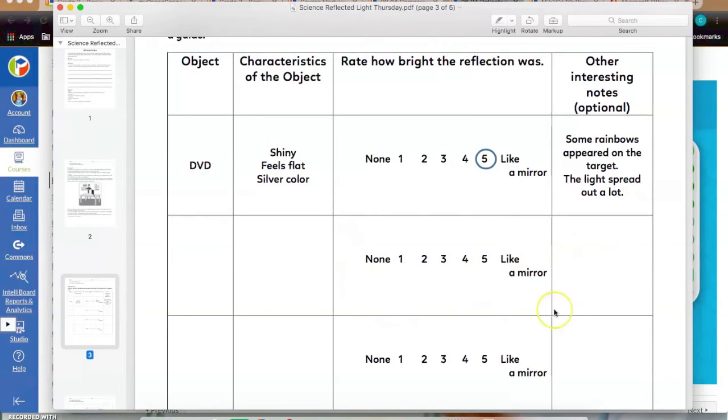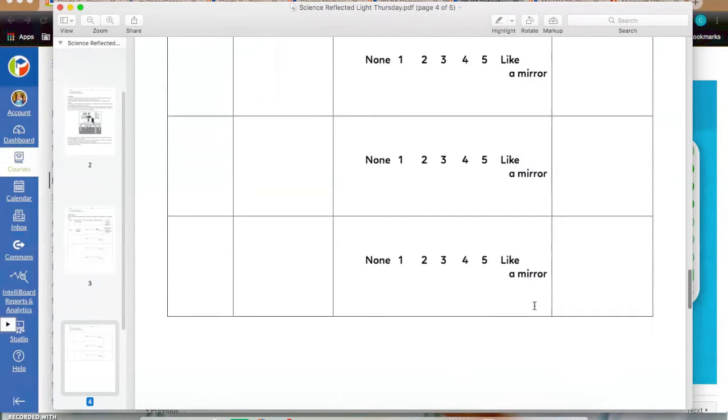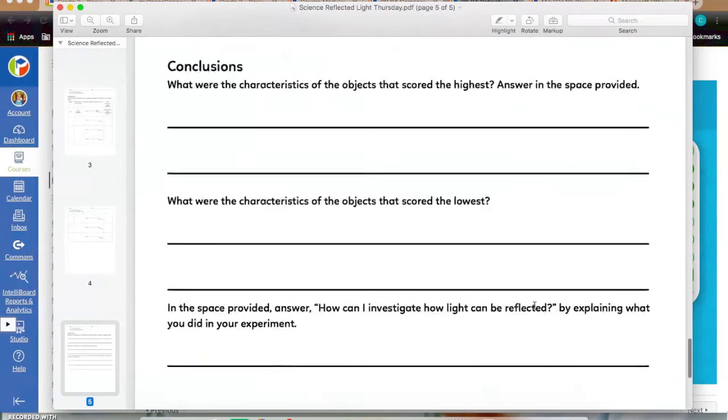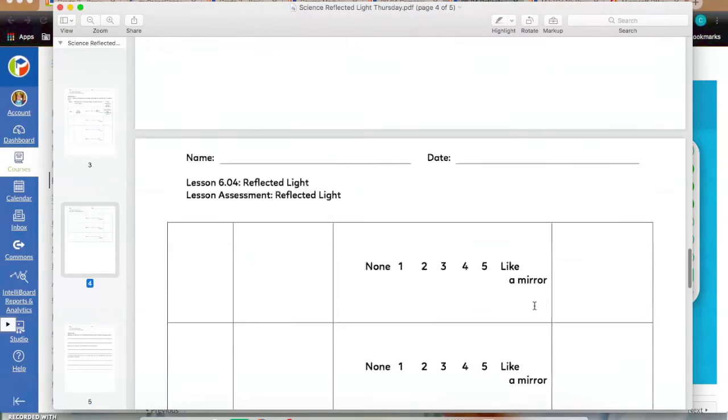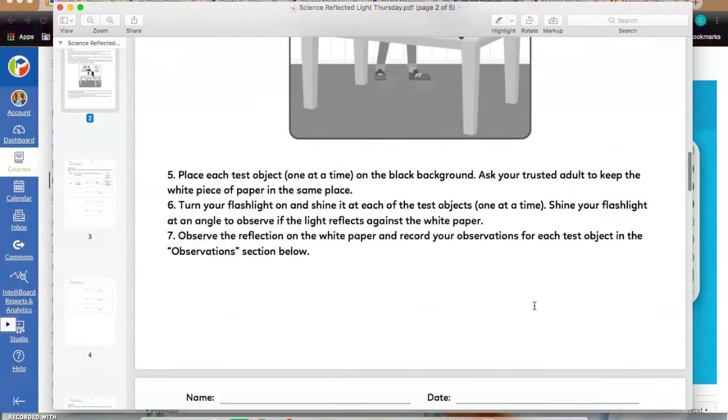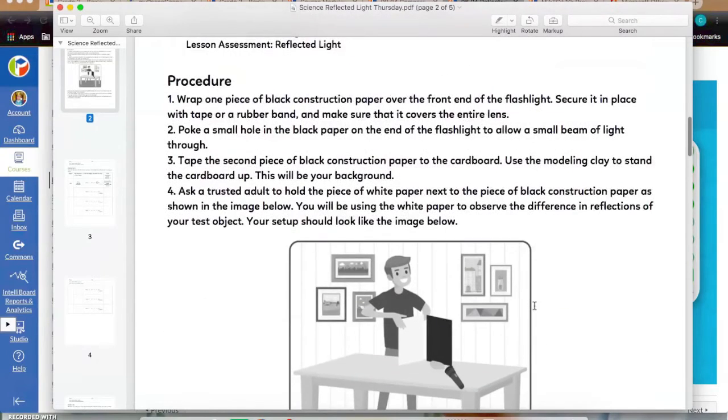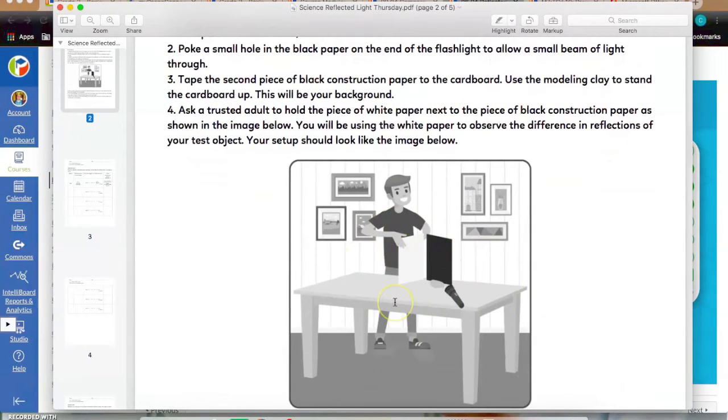So use these scales to identify how well it reflected light, and then any other interesting notes that you saw while the object was reflected. So you're going to do this for just 6 objects, and then answer the conclusion questions to go along with it. Again, you may not have all of these materials. I know for sure I don't have modeling clay here at my house. But just do the best you can with what you have.